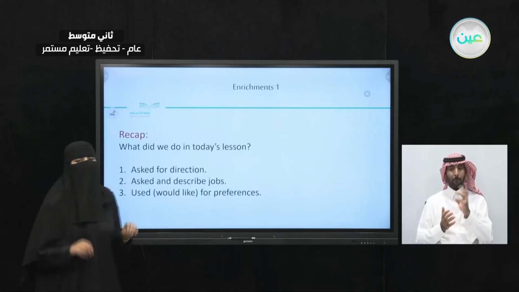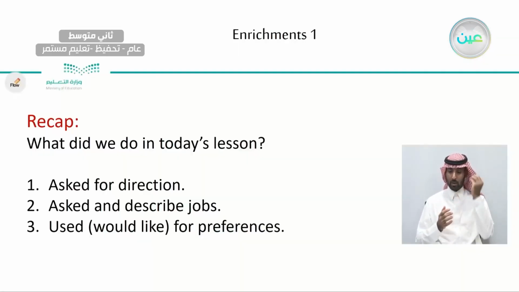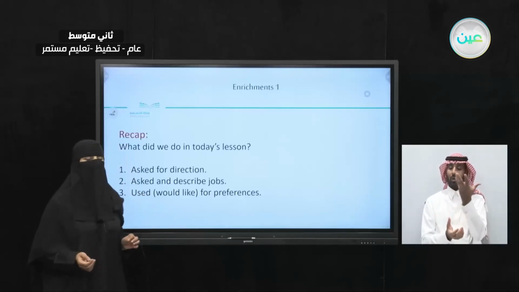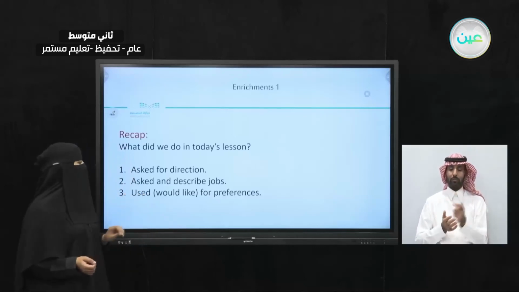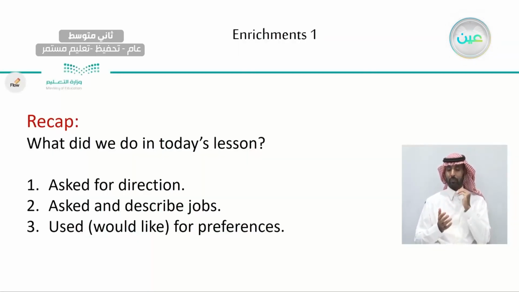What did we do in today's lesson? We asked for directions. Do you remember when you asked the directions of the restaurant? Excuse me, where's the restaurant? It's on the left after the fountain. So here we asked for directions. And we also described jobs. Now, what does a writer do?